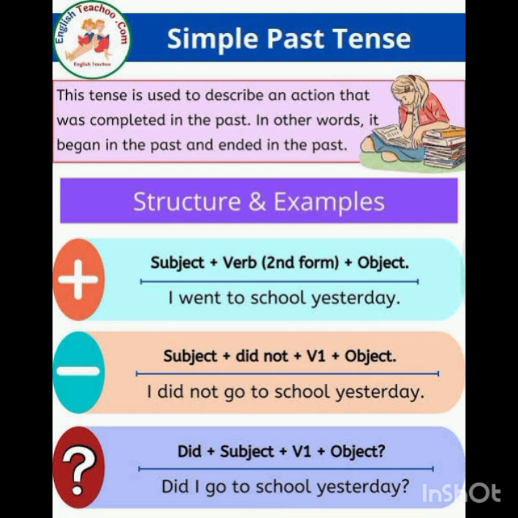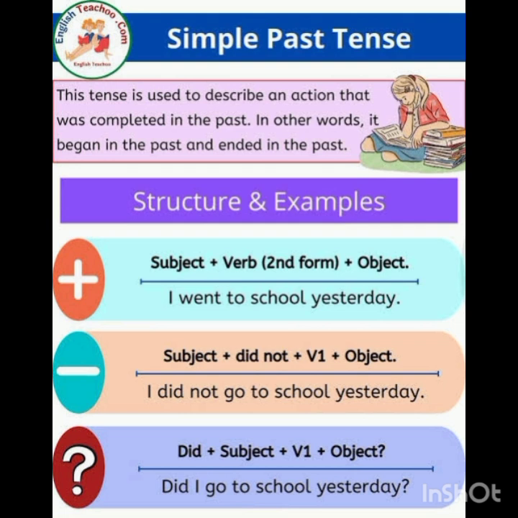If we look at negative sentences, then we have the subject, then did not plus the verb's first form plus the object. This is the point that you have to keep in mind: in the negative you use did not after the subject, and when you are using did not, you will not use the second form of the verb, you will use the first form of the verb. So the sentence will become: I did not go to school yesterday.